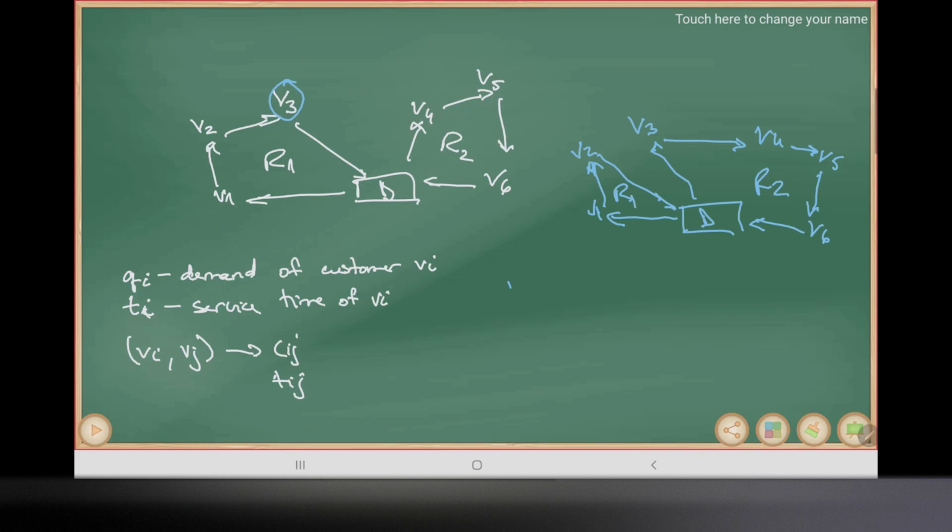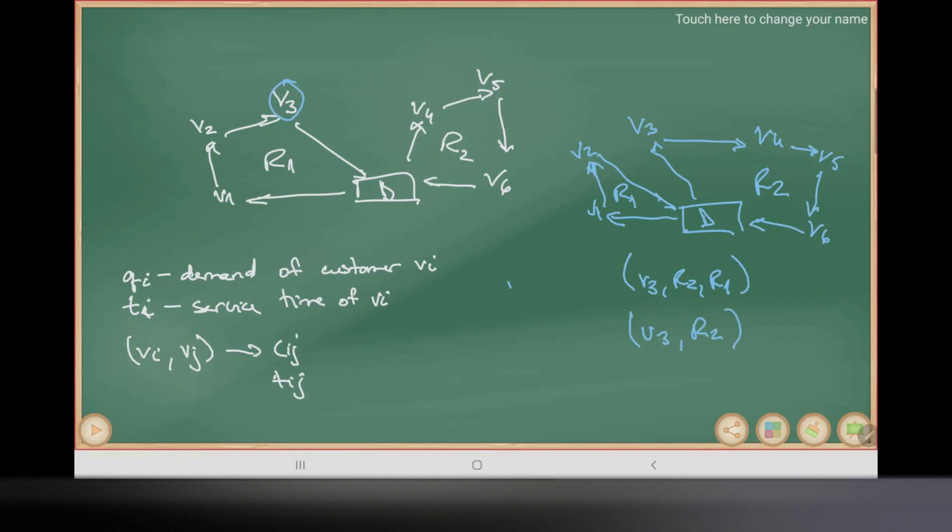In this case, moving V3 back from route 2 to route 1 could be a move which we forbid for a chosen number of iterations. So we could record this triplet, let's say V3, R2, R1, and say, okay, for a certain number of iterations, this move is forbidden. A stronger taboo, or a stronger constraint, would be saying, okay, we're not allowed to move customer V3 going from R2 anywhere else.